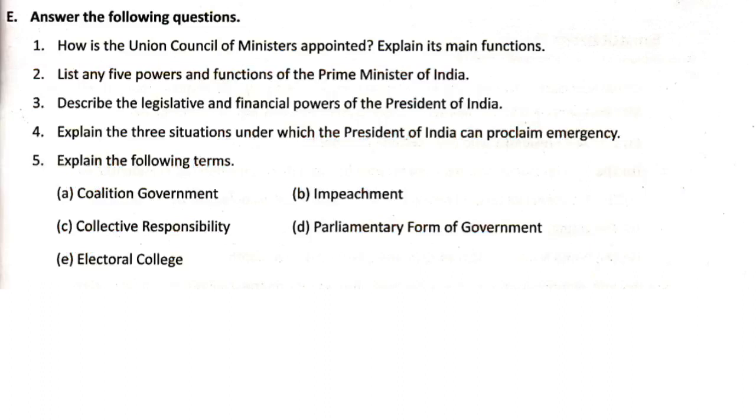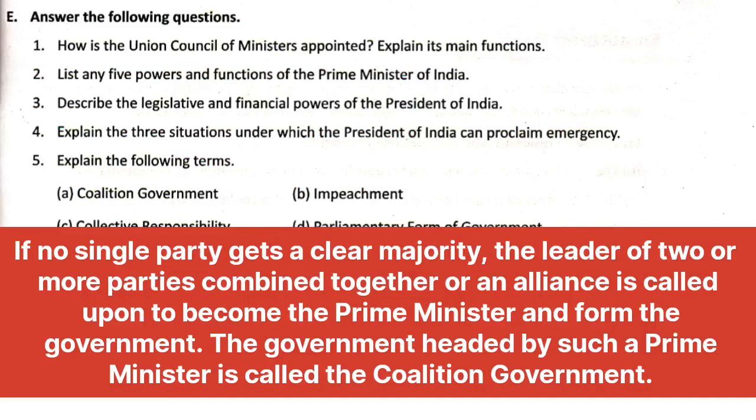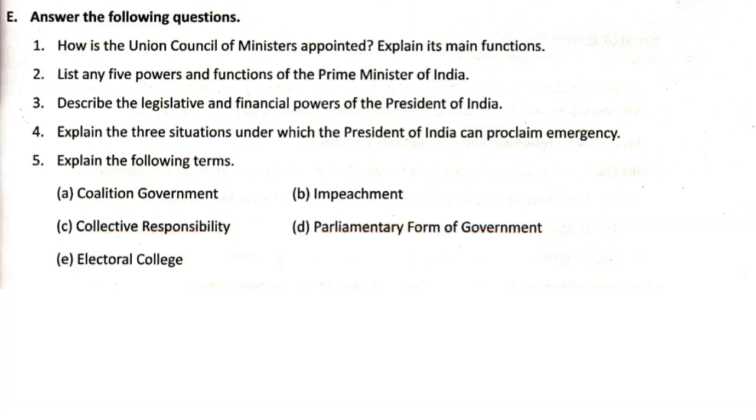Question number 5. Explain the following terms. A. Coalition government. Answer. If no single party gets a clear majority, the leader of two or more parties combined together or an alliance is called upon to become the Prime Minister and form the government. The government headed by such a Prime Minister is called a coalition government.